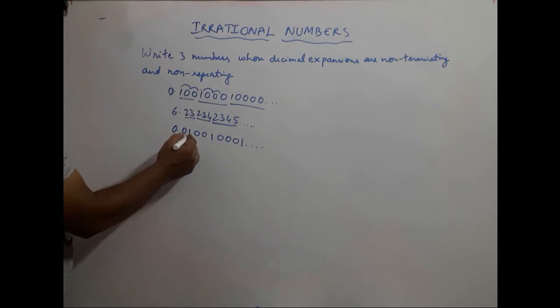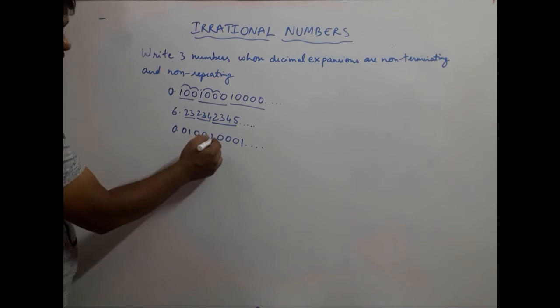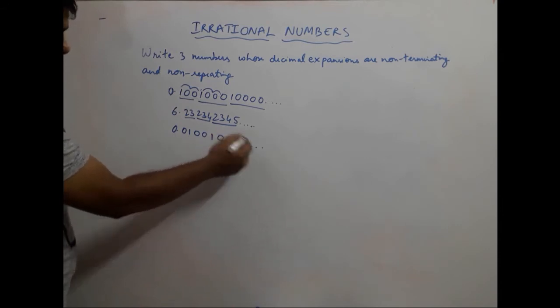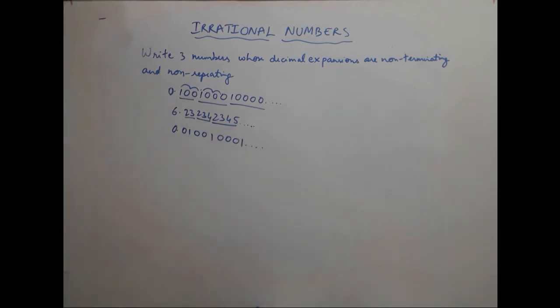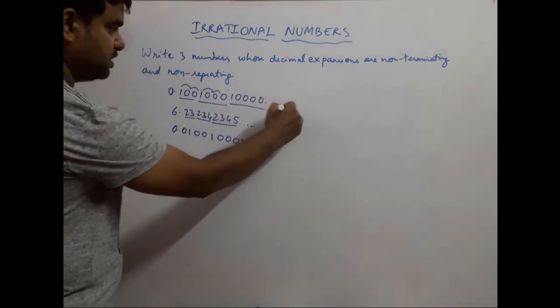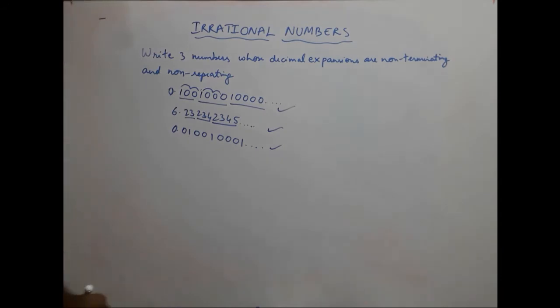So 01, then for it to repeat we should have got 01, but we got 001, and then again 001 doesn't repeat, it is 0001. So there are 3 zeros here, and this sequence will grow, but we want repetition of particular numbers. It should keep repeating, but that doesn't happen. So 1, 2, 3, we've got 3 numbers which are irrational because they are non-terminating and they are not repeating as well.